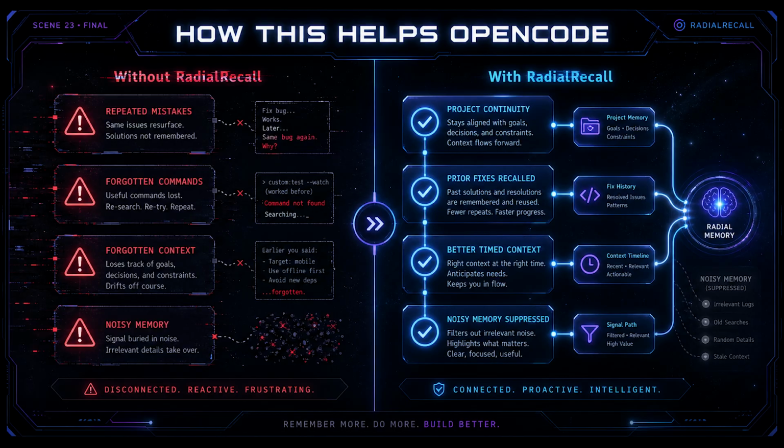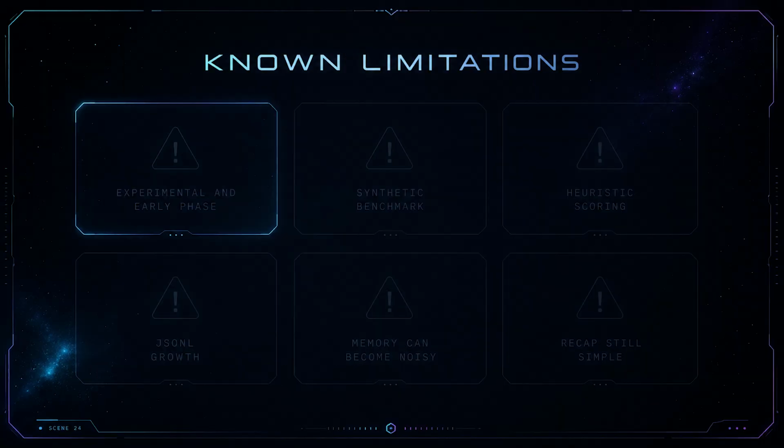The agent still does the coding. RadialRecall supplies the memory signal, and that distinction matters. The goal is not to stuff more context into the model. The goal is to recall better context, the right memory at the right time, with enough structure to be useful.